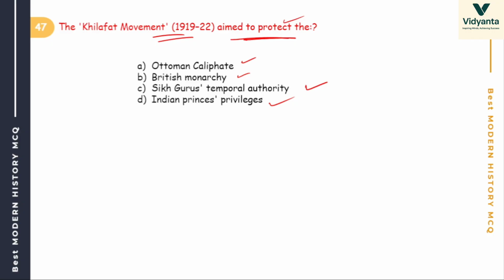Khilafat movement is support to the Khalifa, after World War I. Chalo. So the answer is Khalifa. Okay, and this is the first movement where Muslims plus Hindus jointly worked, led by Gandhi.